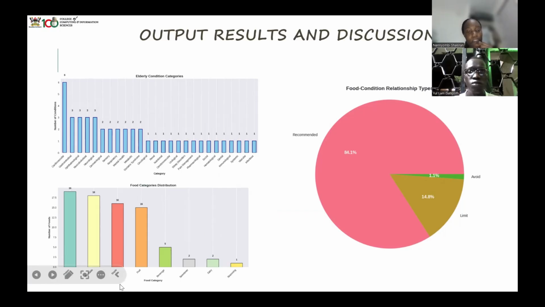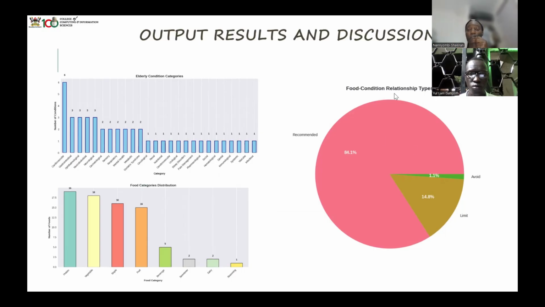Then here you come and see the food categories that we have. We have protein, vegetables, staple, those are foods that are categorized by the region. Then we have fruits, beverages, sweeteners, dairy, seasoning. As you know, elders are not advised to eat very spicy food, but that doesn't mean the food can't be seasoned. There are those kinds of seasoning that are specific for elders. So that's where seasoning comes in.